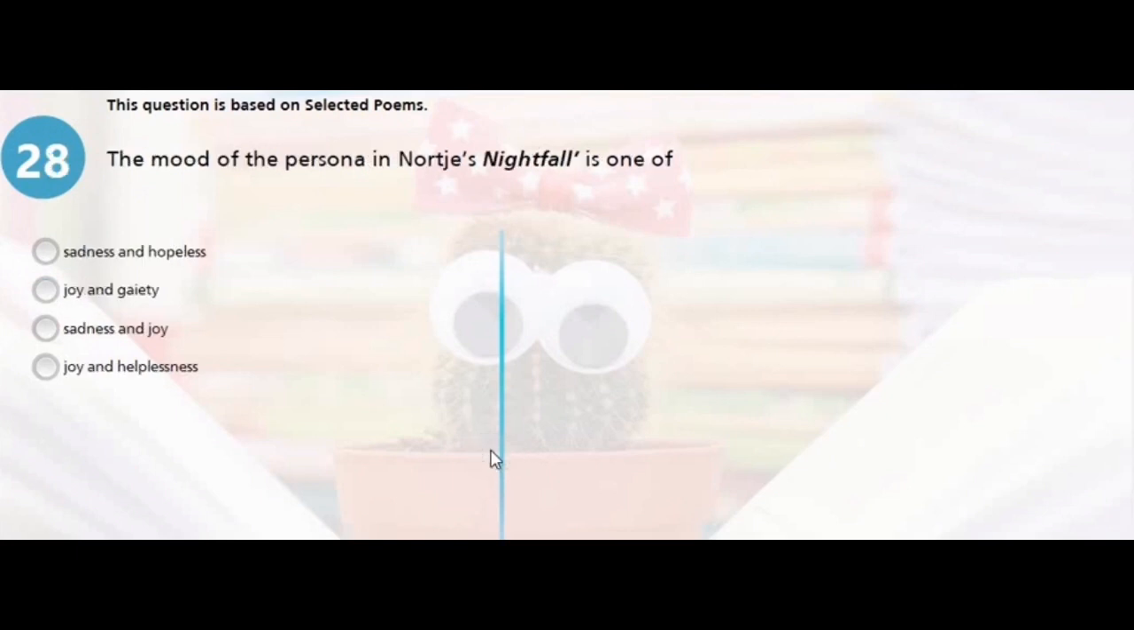Question 28. The mood of the persona in Nodge's Nightfall is one of A, sadness and hopelessness, B, joy and gaiety, C, sadness and joy, D, joy and helplessness. Now, the mood of the persona in the poem is one of sadness and hopelessness. So the right answer is A.